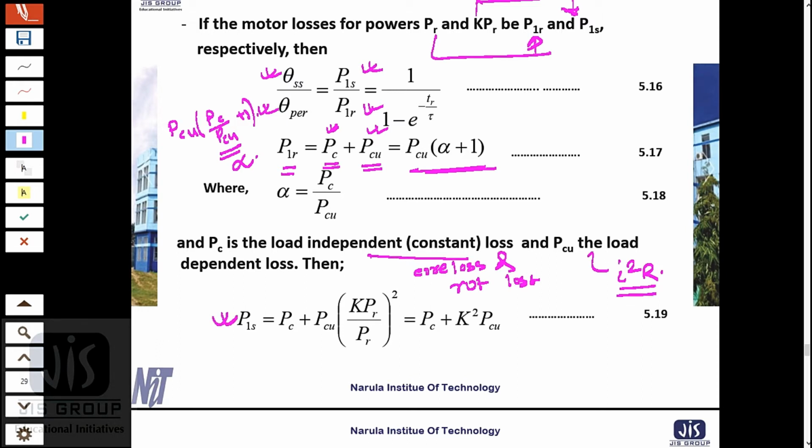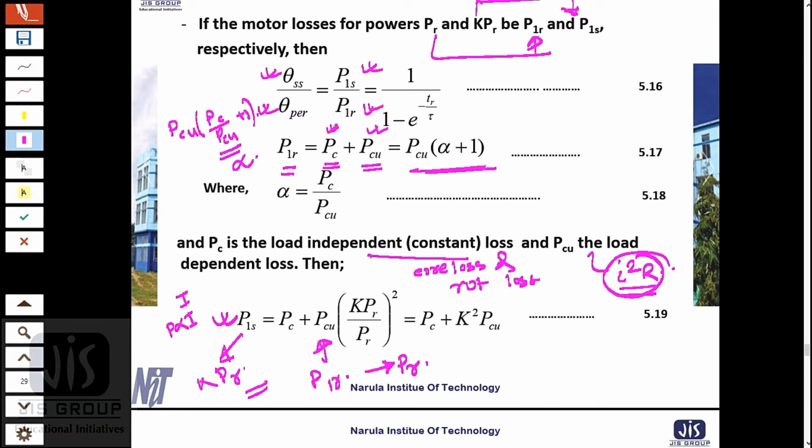Now what is my P1S? P1S is related to the power KPR. We know that power is dependent on current; actually power is proportional to current. P equals VI, or for AC power, P equals VI cos phi. So now the losses go as I square. PCU is the value of copper loss for power P1R, which corresponds to the power PR.